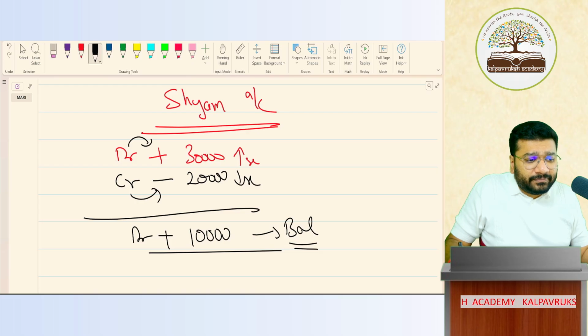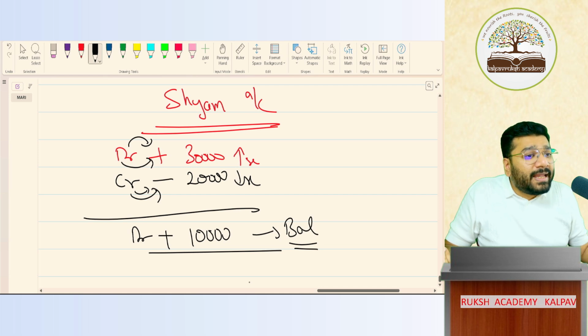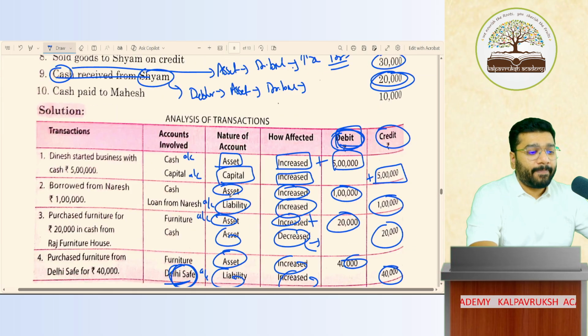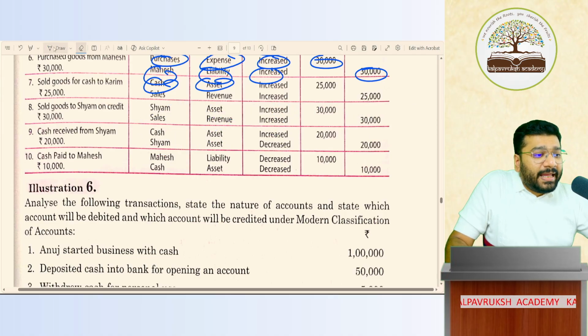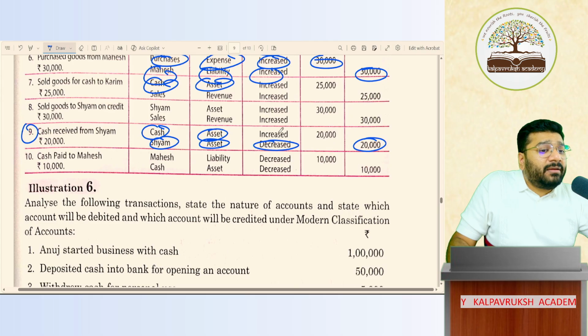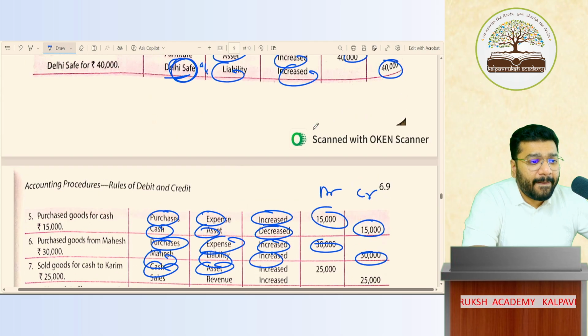Hell no. So debit is acting here as plus to increase the balance. Credit is acting as minus to decrease his balance. So ultimately, debit and credit are nothing but plus and minus. It's all about addition and subtraction. So in the ninth transaction, Sham is an asset, and when he's giving the money to us, my asset balance reduces. 20,000 credited. Cash is an asset. When I receive the money, my asset balance increases. Hence, cash should be debited. Got it, not got it?